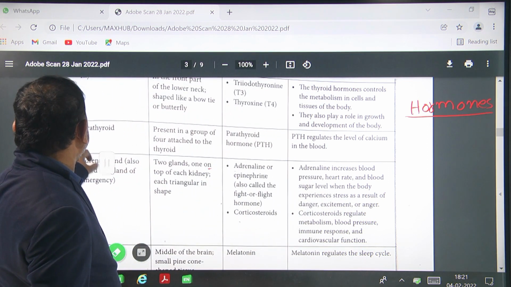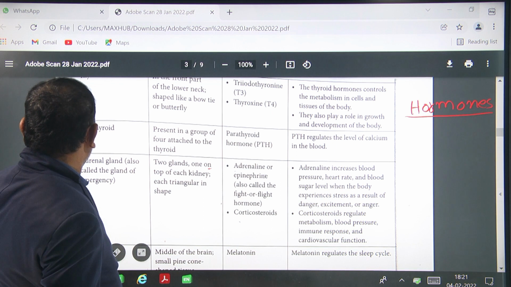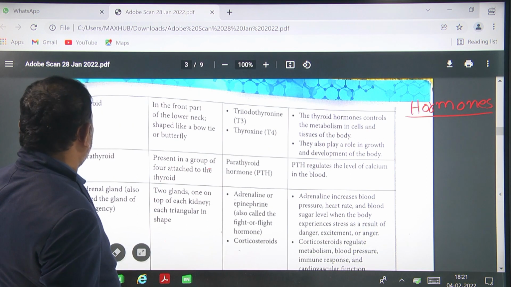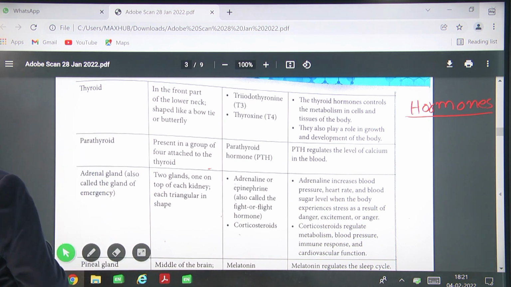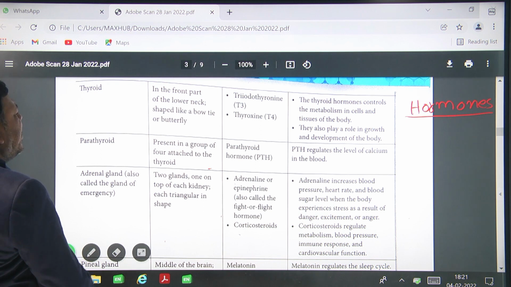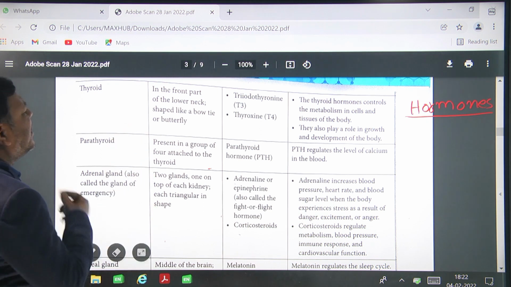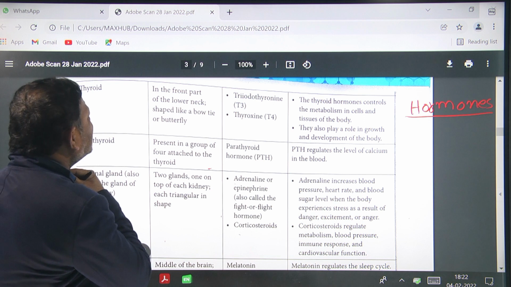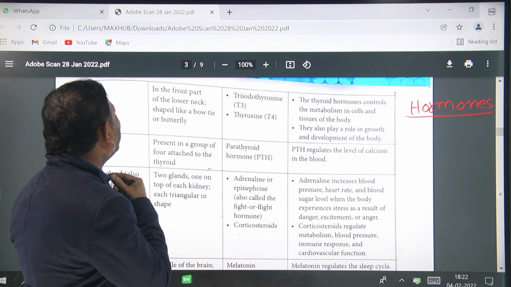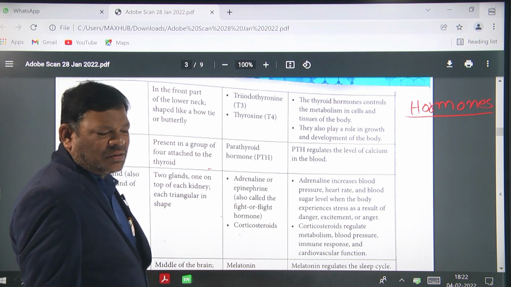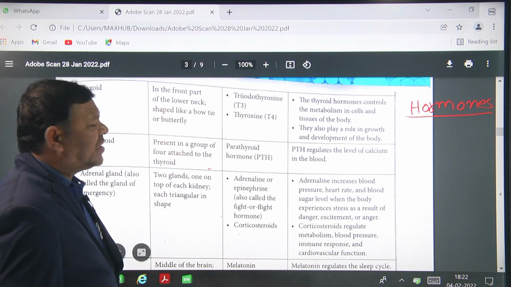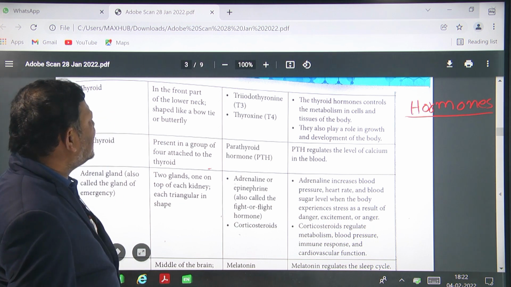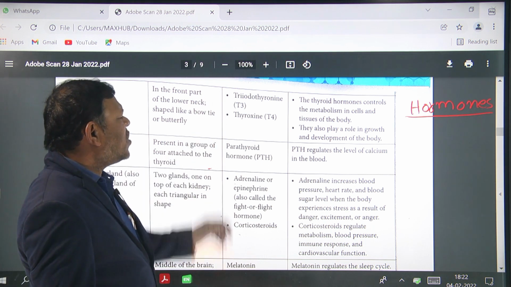So here you can see the thyroid gland. Where is it present? The thyroid gland is present in the front part of the lower neck, shaped like a bow tie or butterfly. The thyroid gland secretes two hormones.